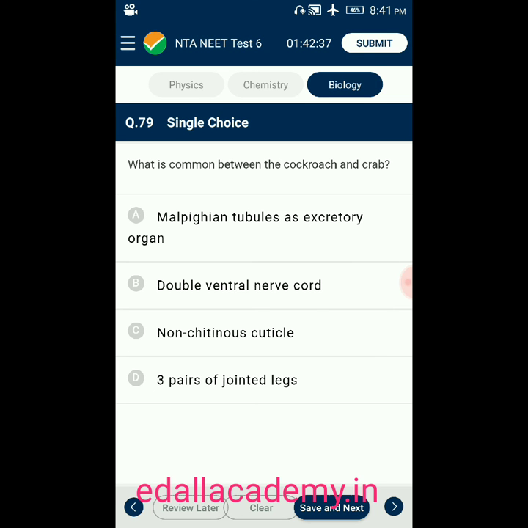Question number 79. What is common between cockroach and crab? Option A, Malpighian tubules are excretory organs. Option B, double ventral nerve cord. Option C, non-chitinous cuticle. Option D, three pairs of jointed legs. The answer is double ventral nerve cord, common between cockroach and crab. So the correct option is B.